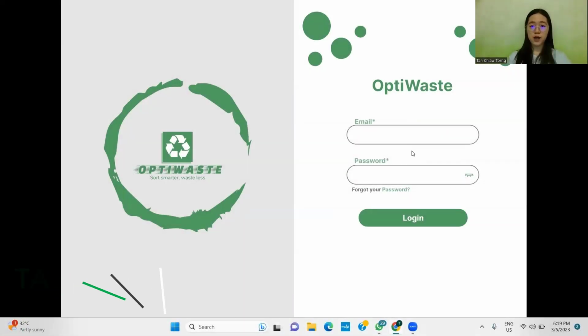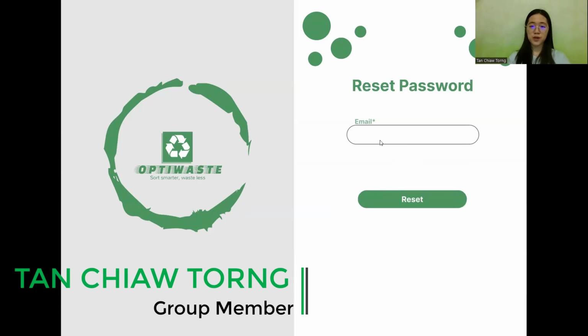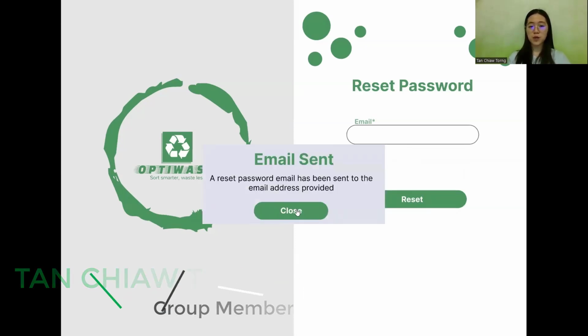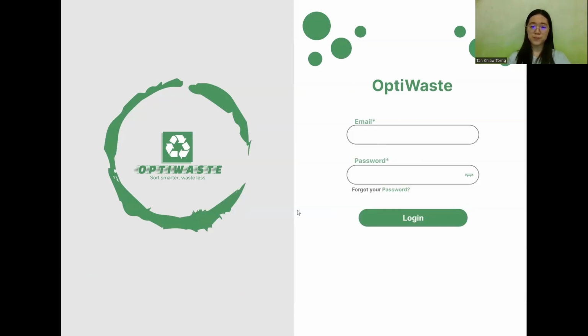First, when you want to reset your password, click on forgot password, fill in the email, and click on reset. And then the reset password email will be sent to your mailbox. When you want to log in, fill in the email and also password, and then click on login.